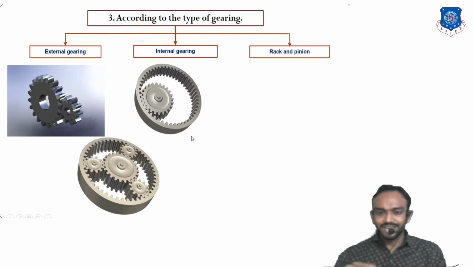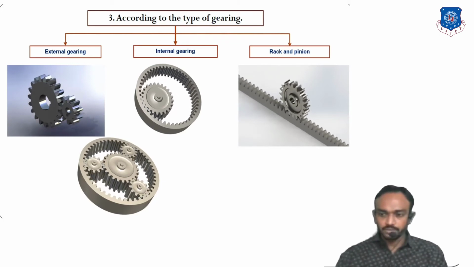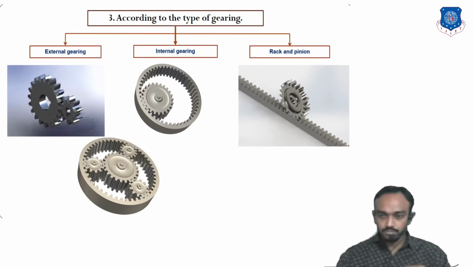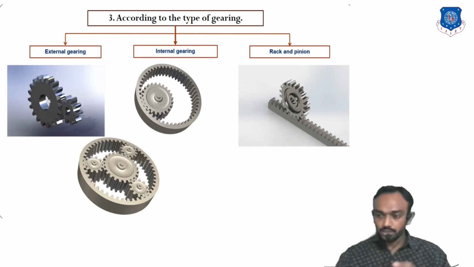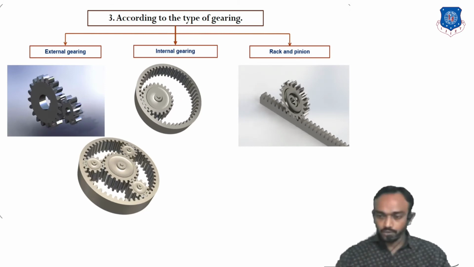And third is rack and pinion. In rack and pinion, a straight track is used, and upon that the pinion runs. This is used to transmit rotary motion into translatory or linear motion. It converts the rotary motion into linear motion.